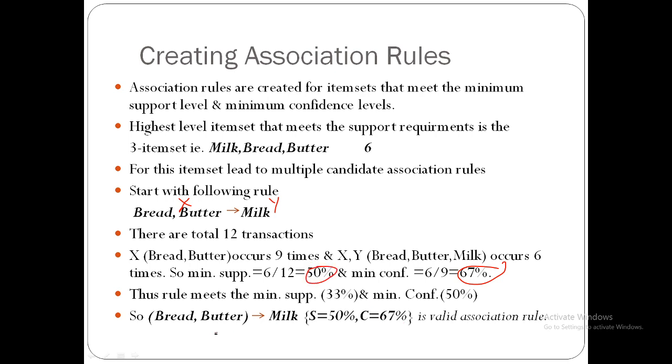So this, bread, butter implies milk, which has support 50 and confidence 67. This is a valid association rule. Why? Because the support is 50%, which is above the threshold support, and the confidence is above the threshold confidence. So this association rule is a valid association rule.